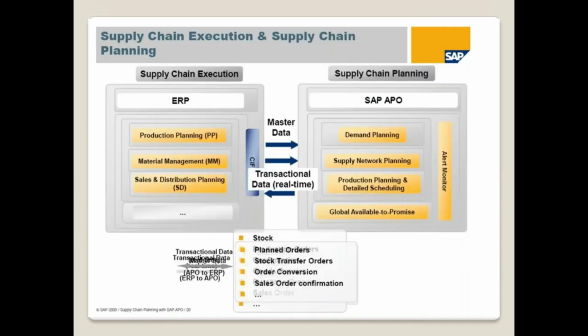Then SAP ECC, or we can call it an ERP. Earlier people used to call it the SAP R3 system. And now we are going to talk about SAP APO. So what is the difference between SAP ECC and SAP APO? Basically ECC is for execution and APO is for planning. It's a planning system. This is execution.